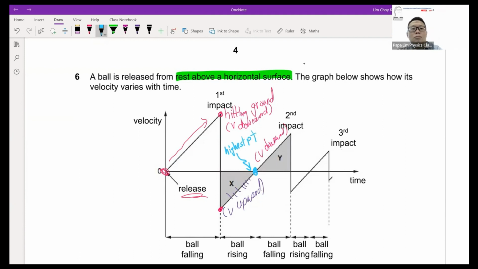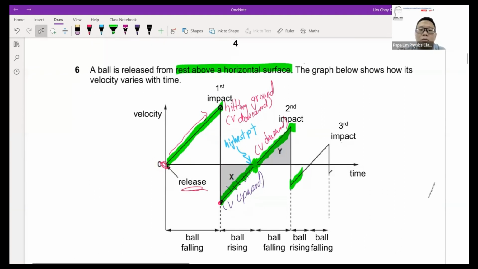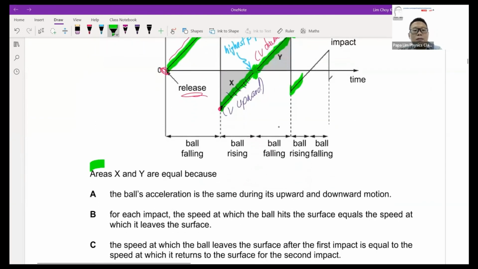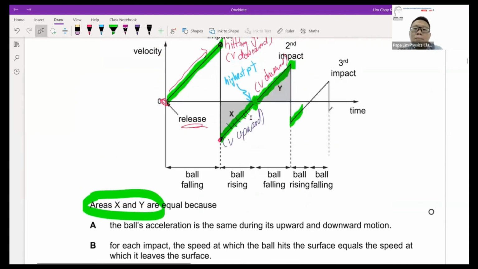So the ball will be dropping down, hit the floor. After that, it swings down, and you'll be going up, rebounding. At the highest point, you'll stop for a while. Then you start to come down, and after that, hit the floor again. After that, reverse direction, and the whole cycle will repeat. So essentially, what we are looking at is X and Y there. The areas X and Y are the same. Why? Because X indicates the distance going up, and Y indicates the distance going down, and they are the same.